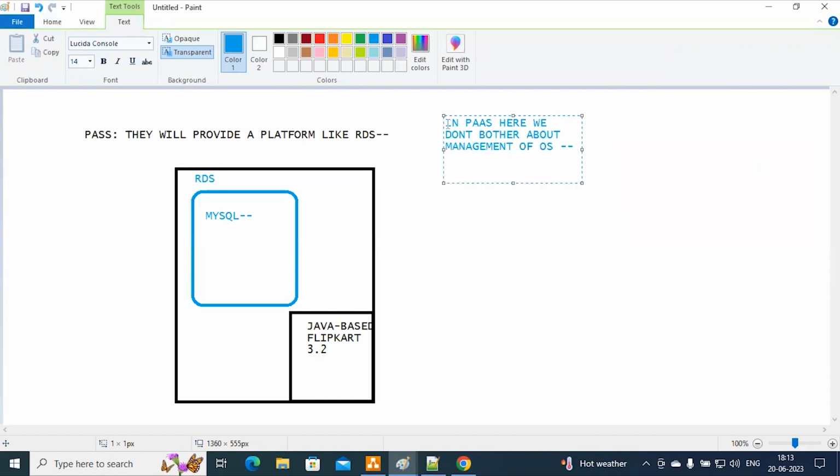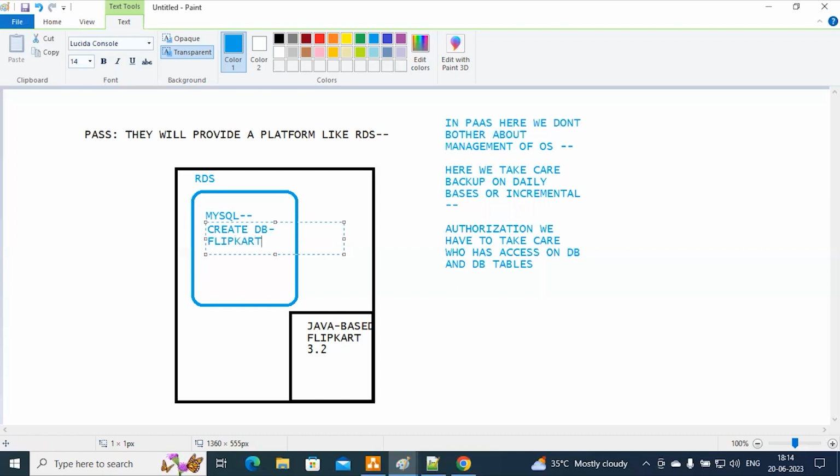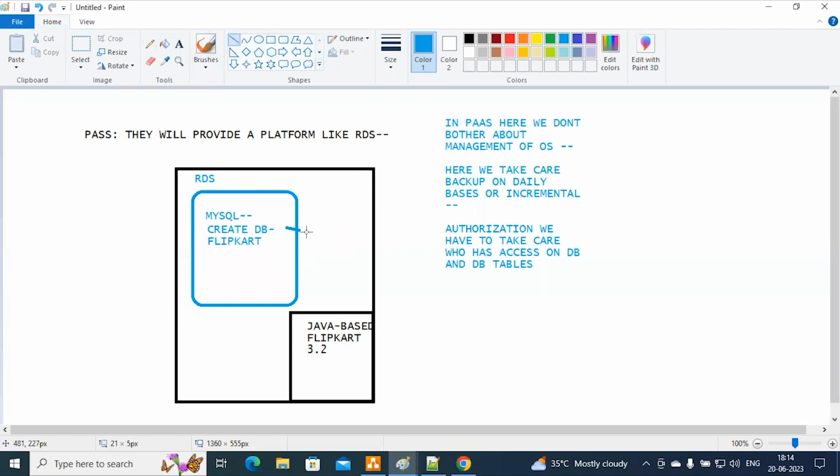Okay. So here what we have to do. Here we take backup on a daily basis or incremental. They will set the frequency. One more thing we have to take care of is authorization. We have to take care of who has access to the database and DB tables. For example, here I have my MySQL database. So what I will do, I will create a database here. Create DB, for example Flipkart, for example purpose, sir. Once we create this, we have to take care of backups. And one more thing we have to select.